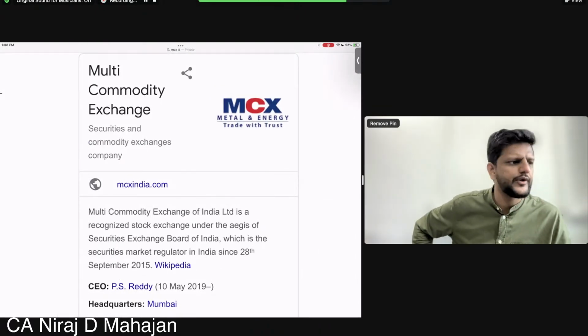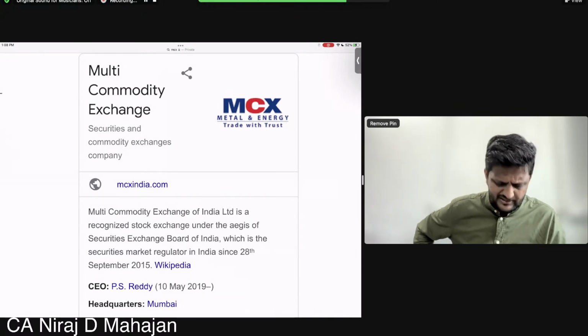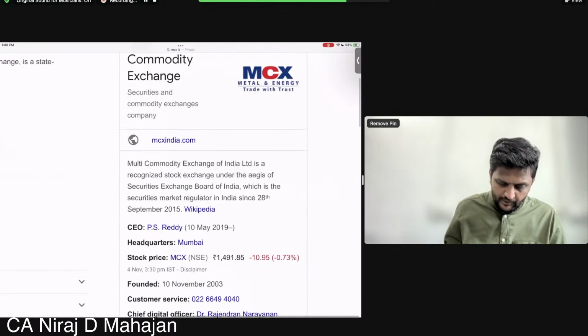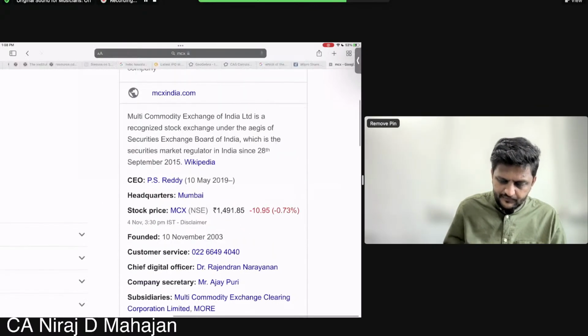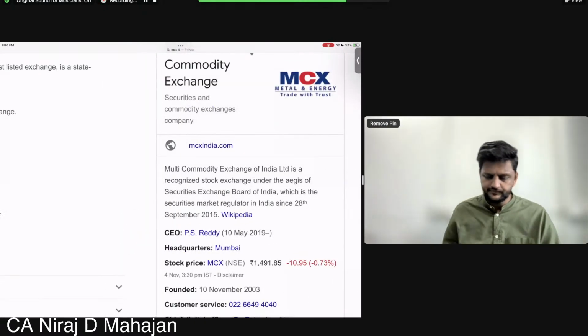Multi-commodity exchange. Just like securities exchange, here you have a commodity exchange. You can buy and sell gold, silver, oil, metals, all of that. We'll check what all commodities they have that you can buy and sell. Okay, everybody. And it is coming under SEBI only.